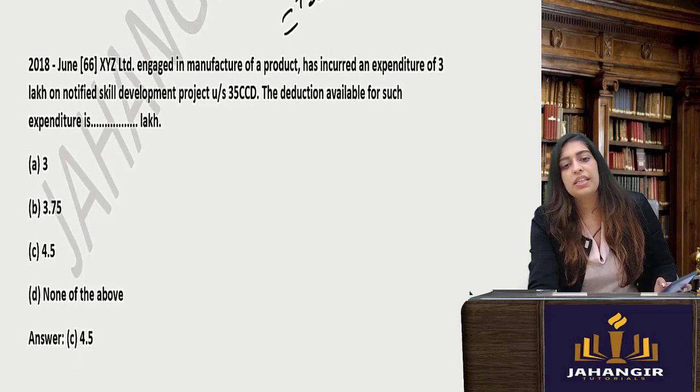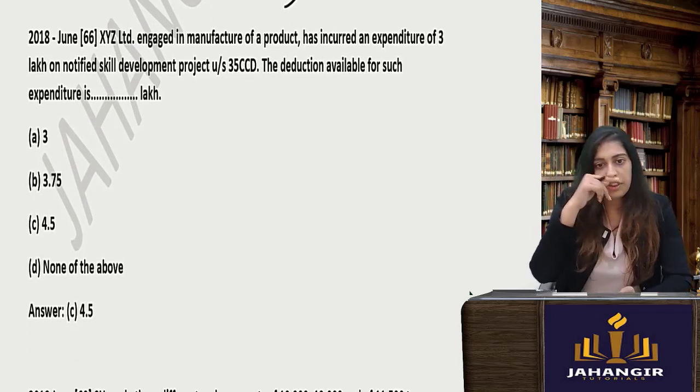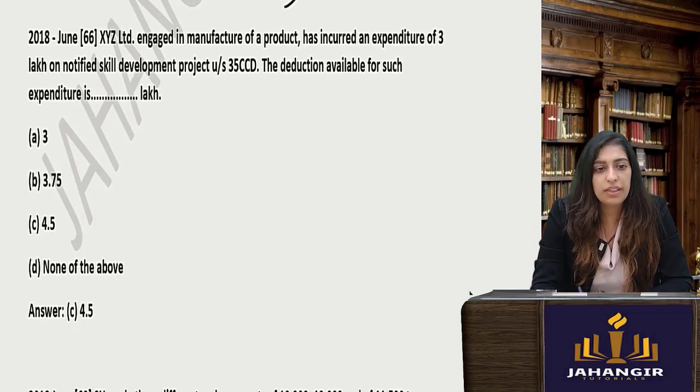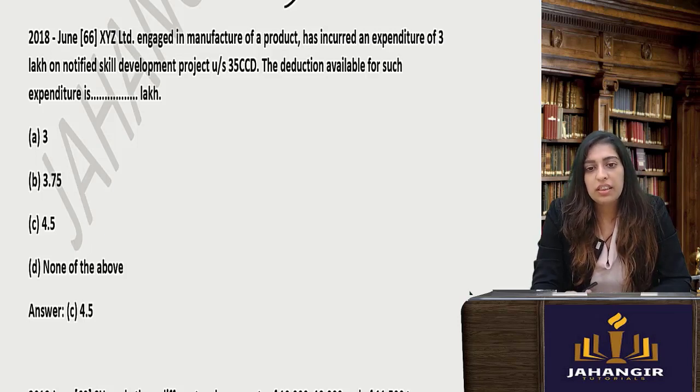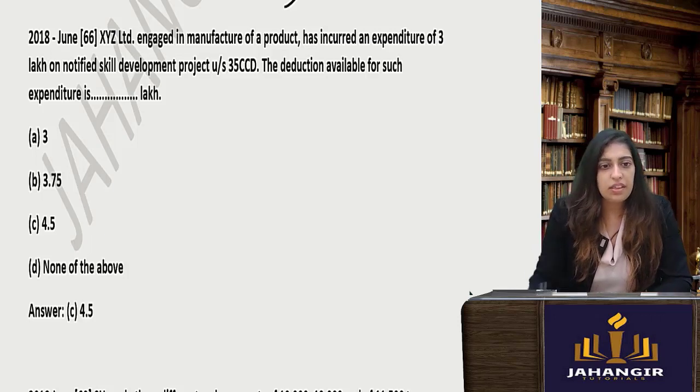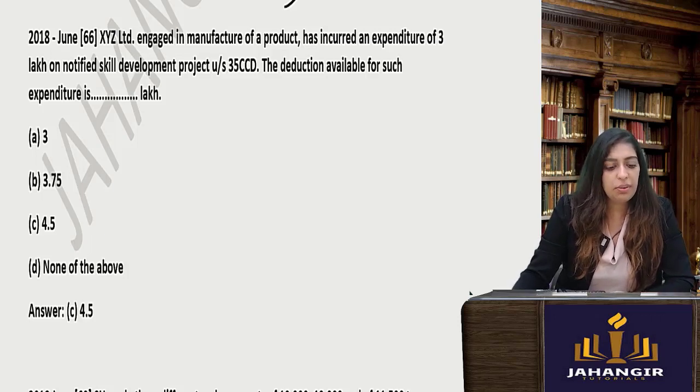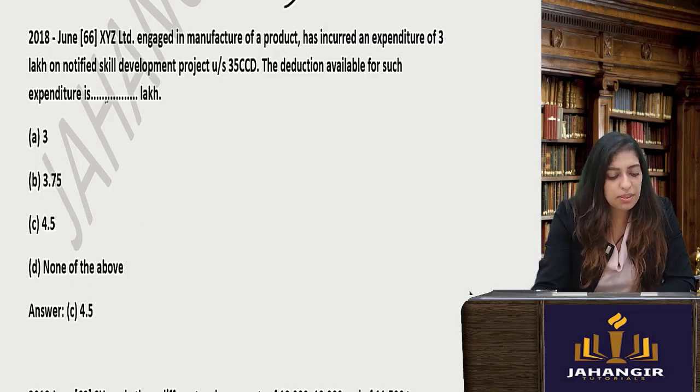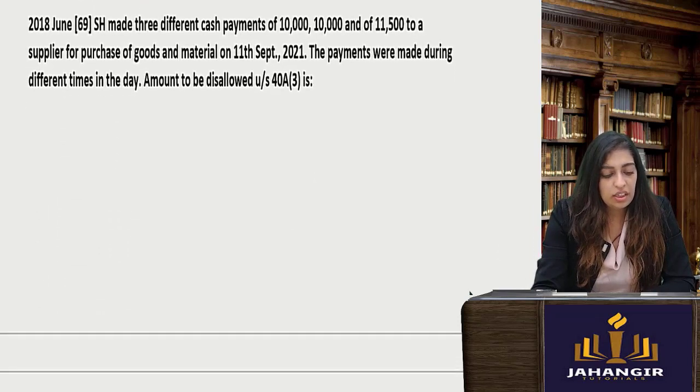Okay, next one. XYZ is engaged in the manufacture of a product, has incurred an expenditure of 3 lakh on notified skill development project. The deduction available for such expenditure is, now this is in 2018. All of this has now become 100%. At that point of time it was 150%, so hence it was 4.5 lakh. But if today they ask you, under skill development it is also 100%, that is 3 lakhs.